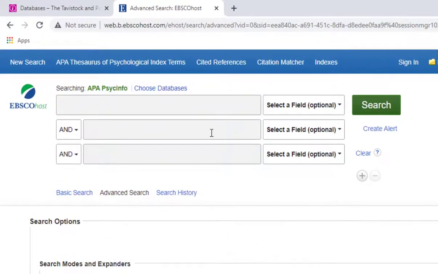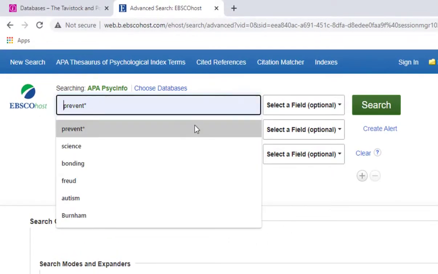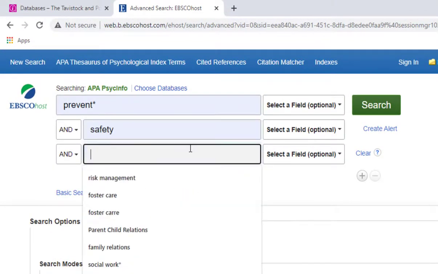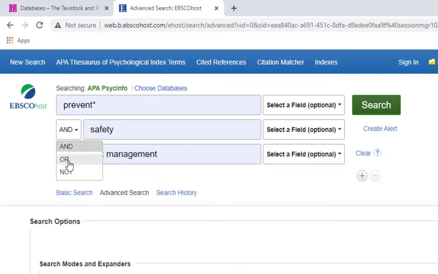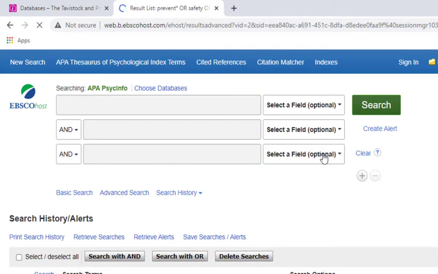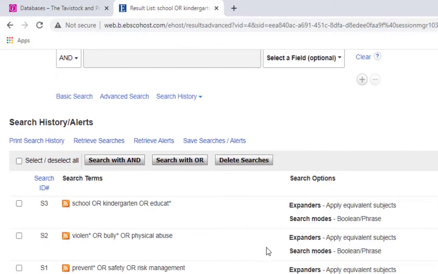We'll now go on the database PsycInfo to do our searches and combine them. On the database, you can enter your keywords in each box, select after the Boolean operator OR, and do each individual search. You would then use your search history to combine all your searches on each subject to do your search on preventing violence in schools.